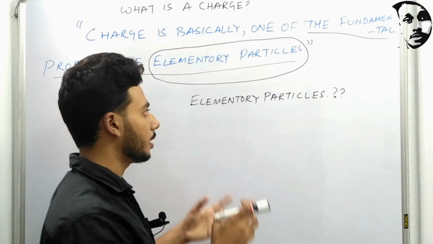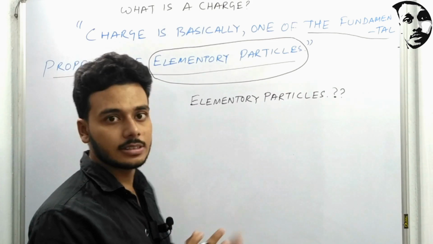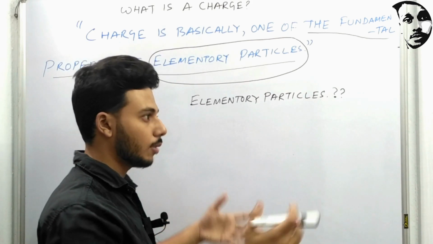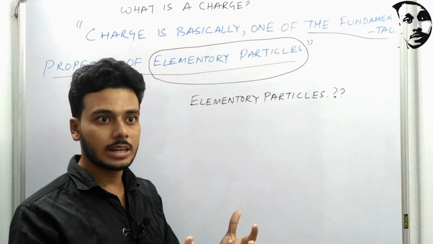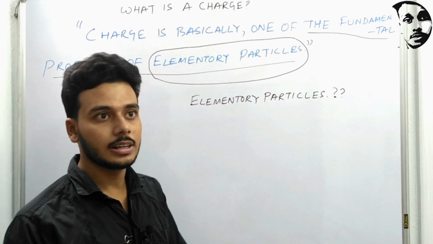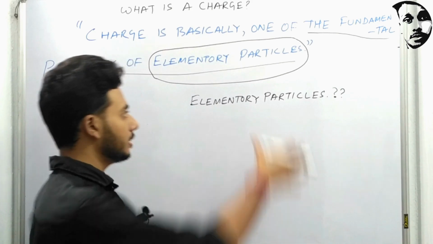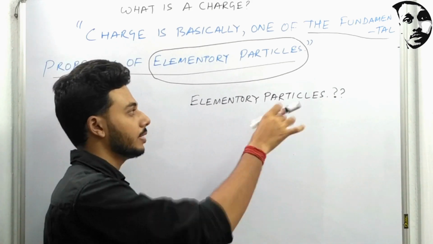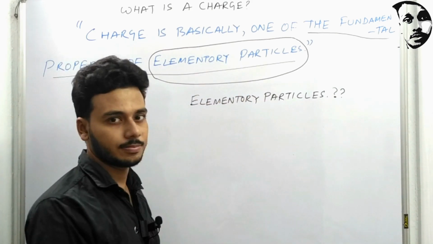These composite particles attach inside the atom, some atoms create molecules, and then molecules create the whole universe. So these elementary particles are the very basic things in nature.